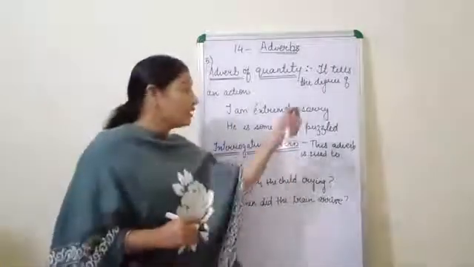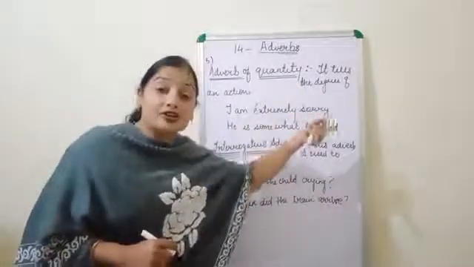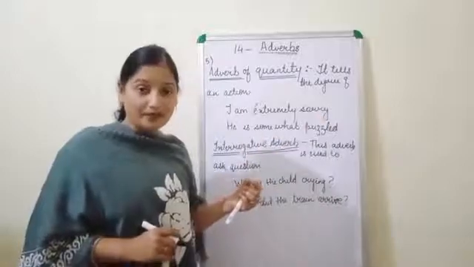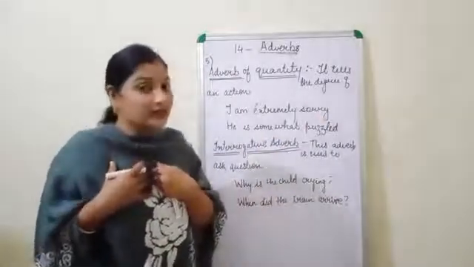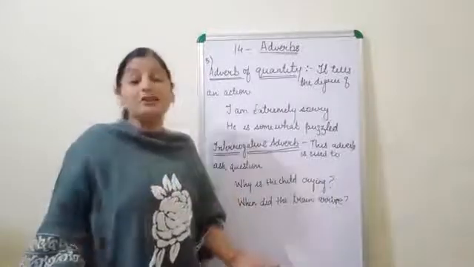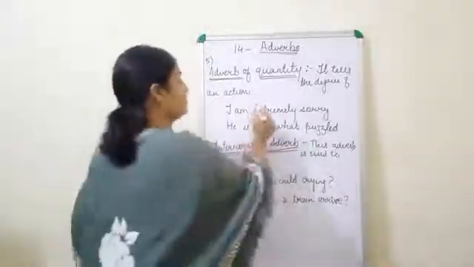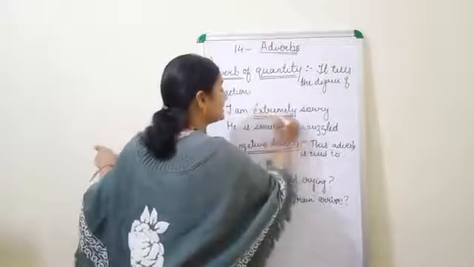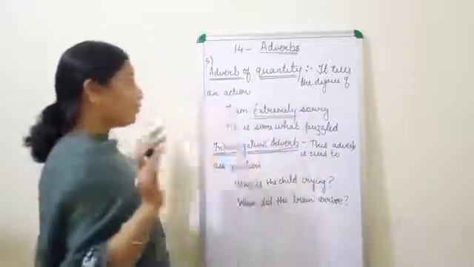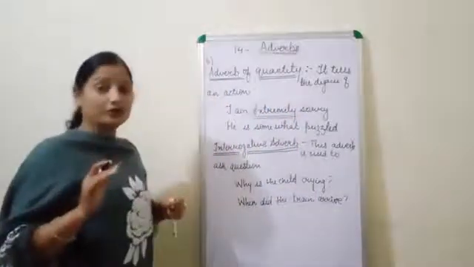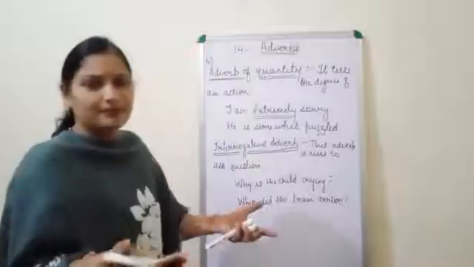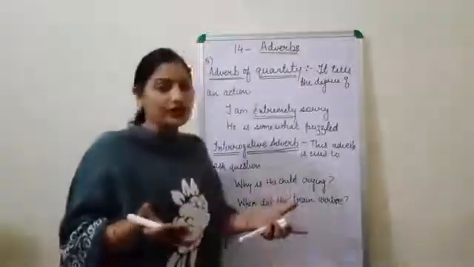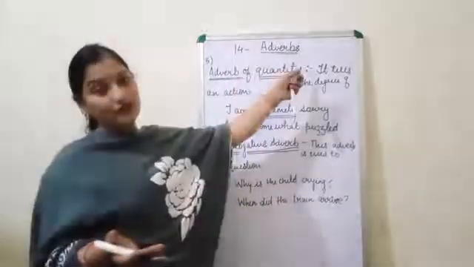Now here, I am telling you the degree of the sorry, the extent of the sorry. How much am I feeling sorry? I am extremely sorry. And that's why this is the adverb of quantity. So the adverb which gives the quantity of the action is called adverb of quantity.